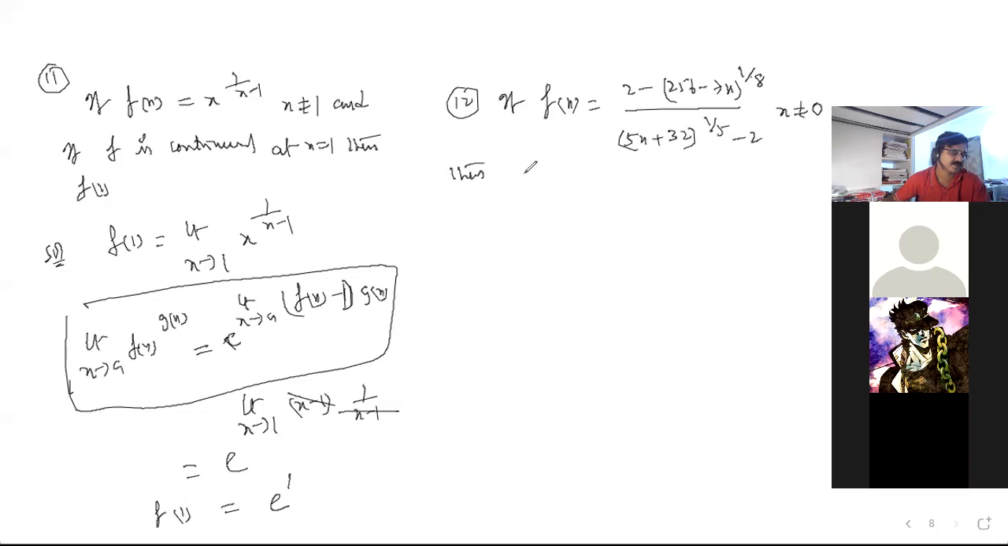Then for f to be continuous everywhere, f of 0 is how much? For f to be continuous everywhere, f of 0 is how much?